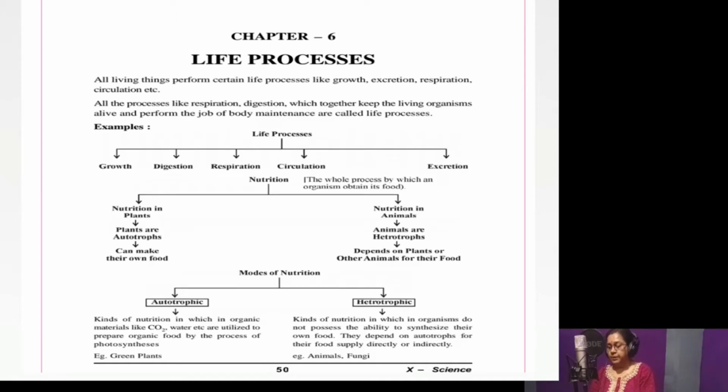For example, green plants are autotrophs and they can prepare their own food with the help of carbon dioxide, water, chlorophyll and minerals. Certain bacteria are also chemoautotrophs. They utilize the energy from the oxidation of certain chemical substances.